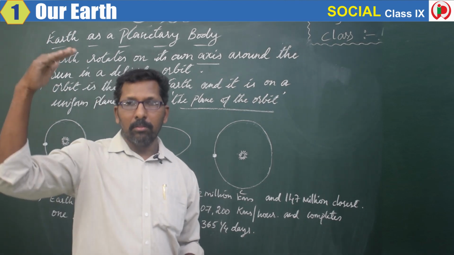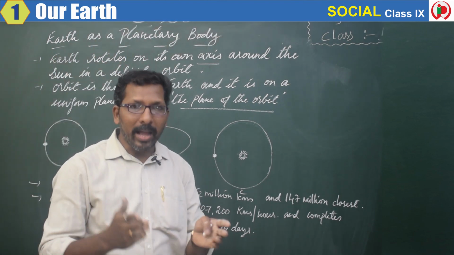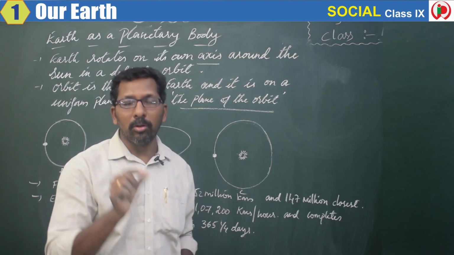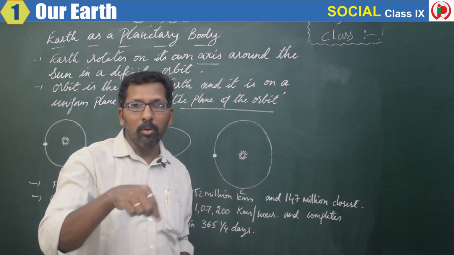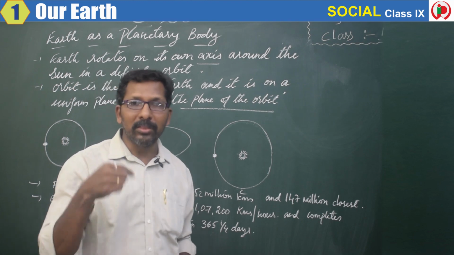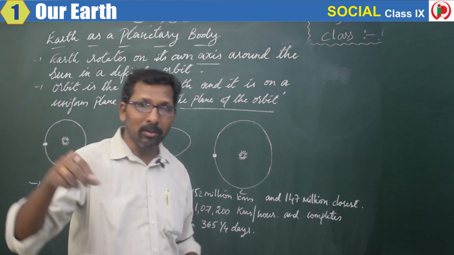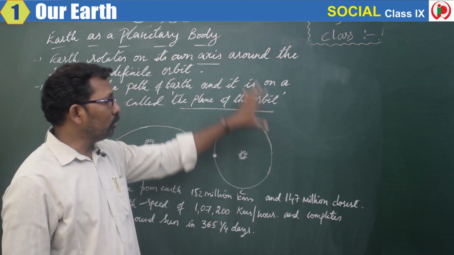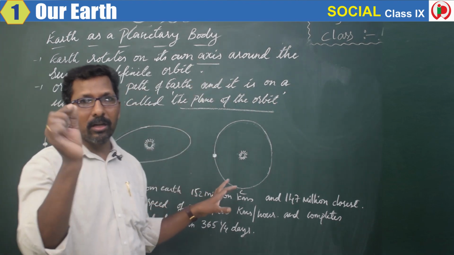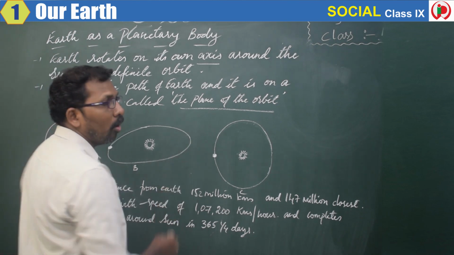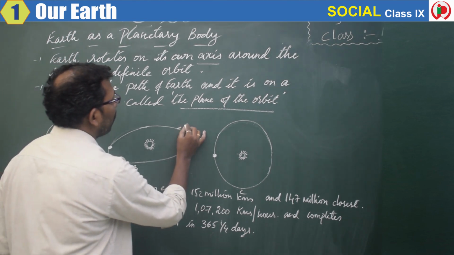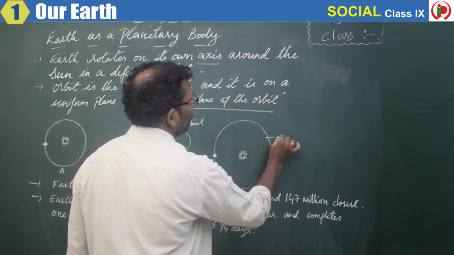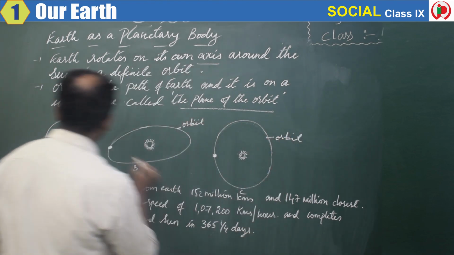How do you go? You will fly? No. You have a particular path. You have a route, that is, you go on a road. You have a particular road, right? So on the road you travel, either with your vehicle or in a bus, but all of them travel on a particular path. Similarly, Earth also travels on a particular path which is called an orbit. Now this is the orbit. Can you see here? This is the orbit. I am writing it over here. This is the orbit.